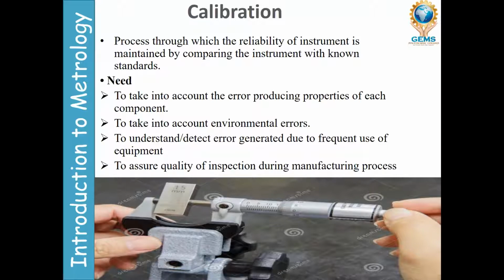If any manufacturing difficulty comes, they will ask, where is the calibration certificate for this instrument? If you don't have the calibration certificate for a particular instrument, the product will not be accepted. So please remember, every instrument must be calibrated.